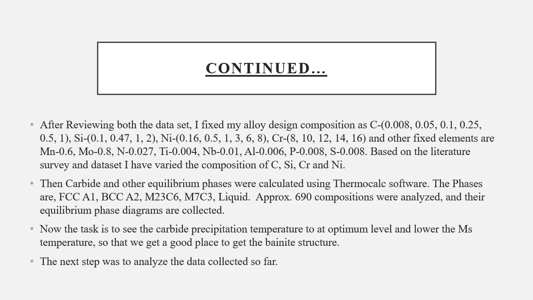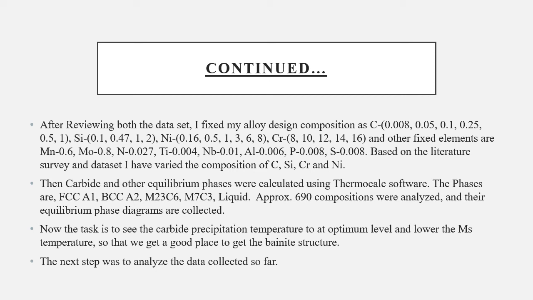Silicon, as usual, is one of the important alloying elements. Nickel and chromium are needed for stainless steel, so they have to be there. So we decided on all these parameters and designed around 700 compositions, and the FCC, BCC, and most importantly the carbide phases were analyzed in the Thermo-Calc software.